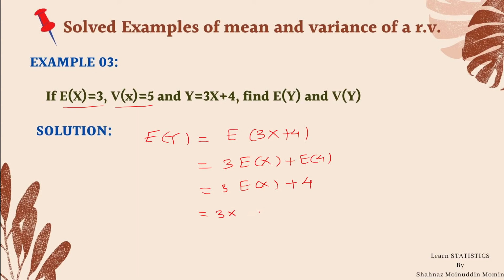Substitute the value of expectation x, which is given to be 3, plus 4. So it is 9 plus 4, which is equal to 13. This is the value of expectation of y. Here in this example, we obtain the value of expectation of y not by using the probability distribution or PMF, but by using the properties of expectation and variance only. Now we shall calculate the variance of y.